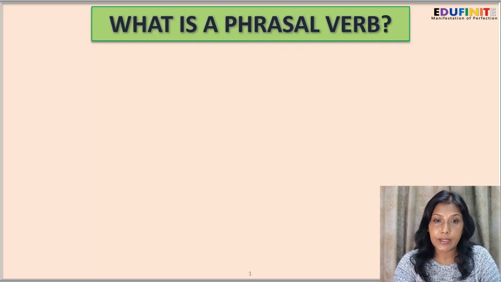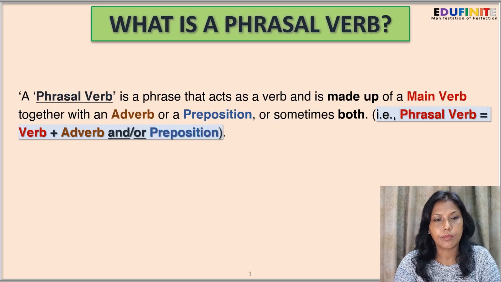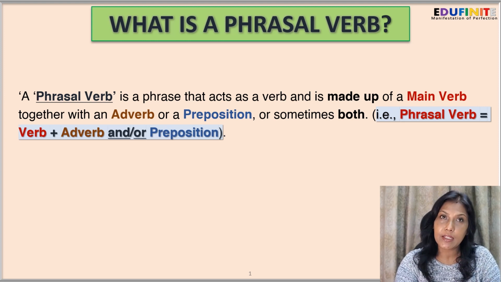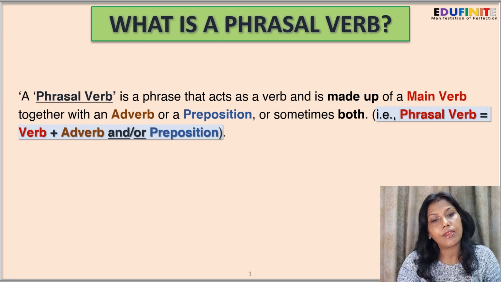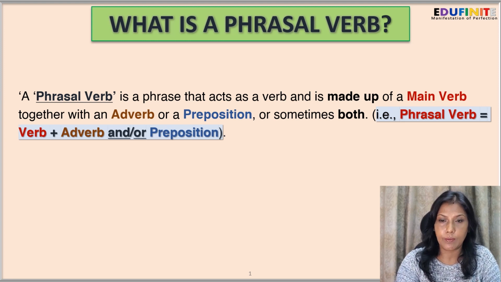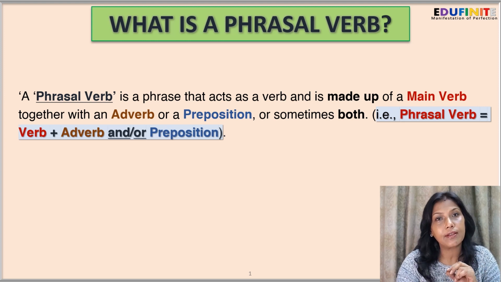Now, what is a phrasal verb? A phrasal verb is a phrase that acts as a verb and is made up of a main verb together with an adverb or a preposition or sometimes both. Therefore, the structure of a phrasal verb is verb plus adverb, or verb plus preposition, or verb plus adverb plus preposition.